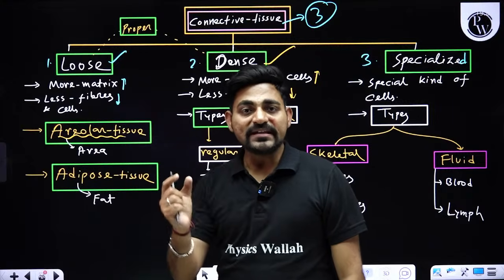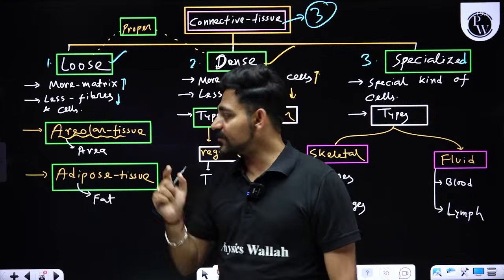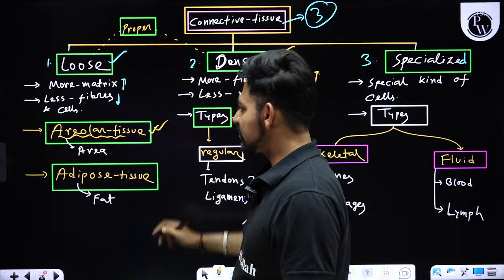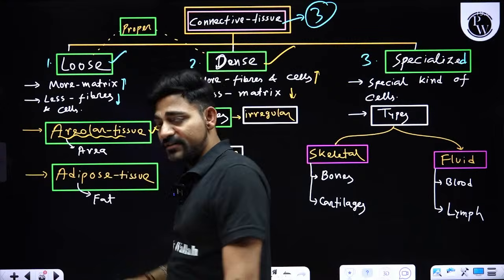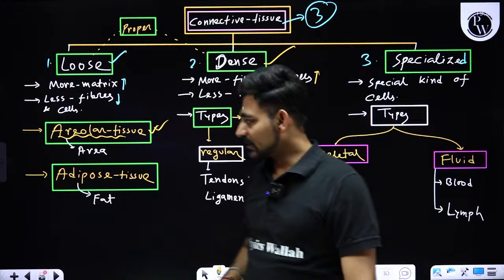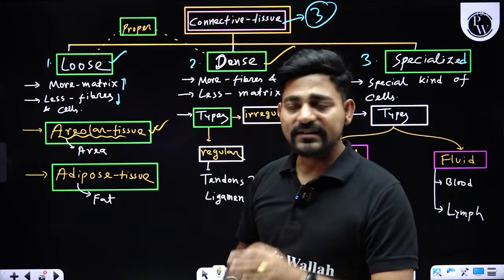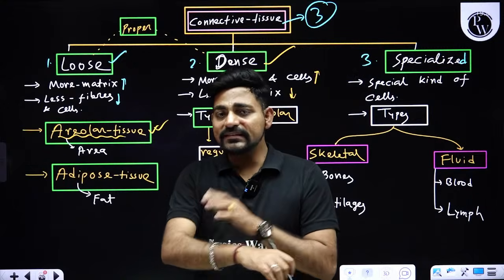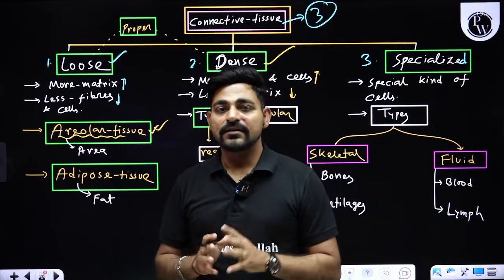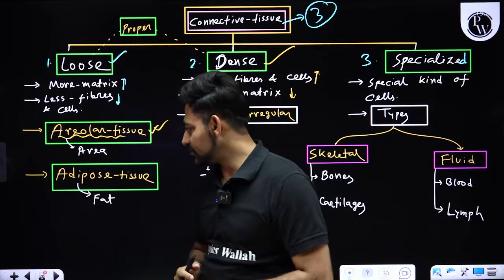That's why we got the name areolar tissue. Where inside your body will you find this areolar tissue? Beneath the skin.